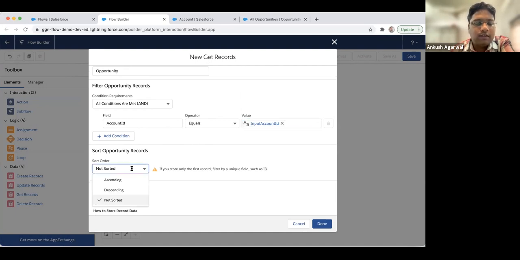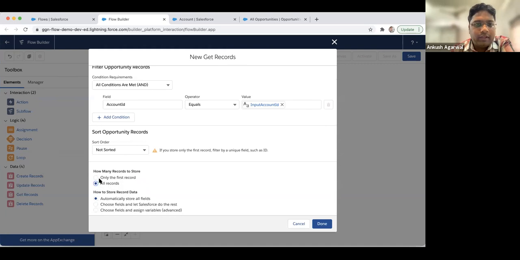Here we can define the sorting as well, whether we want ascending, descending, or not sorted. We need to make sure we're selecting all the records, because we need to find the values. Currently we are setting it to automatically store all the fields, but you can select either of these two options.